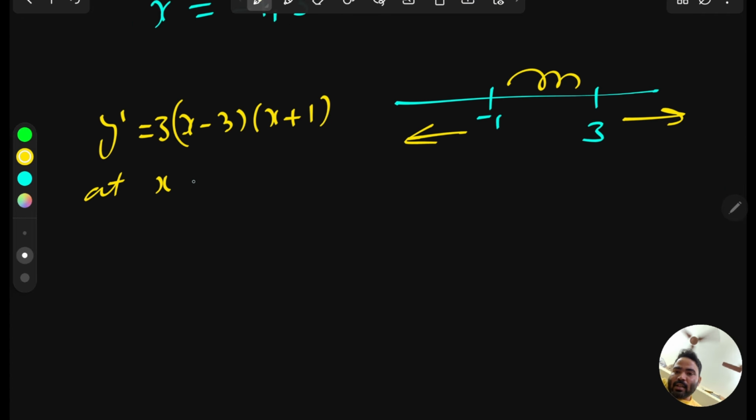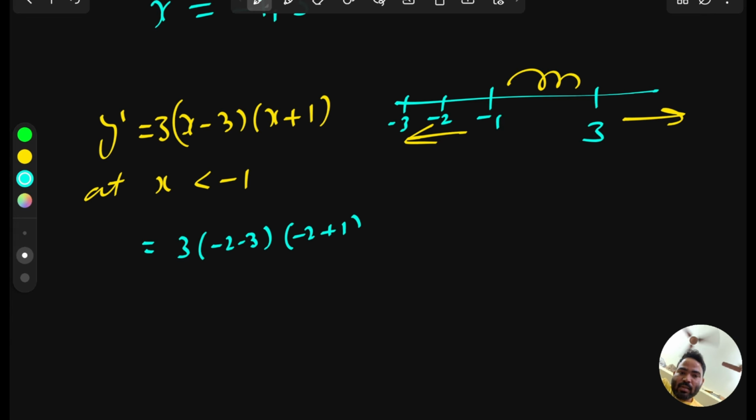At x less than minus 1, you can take any of the minus values. You can take minus 2, minus 3, whatever you want. For my understanding I am just taking minus 2. So if you take minus 2, this will give (minus 2 minus 3)(minus 2 plus 1), so minus 5 and minus 1.